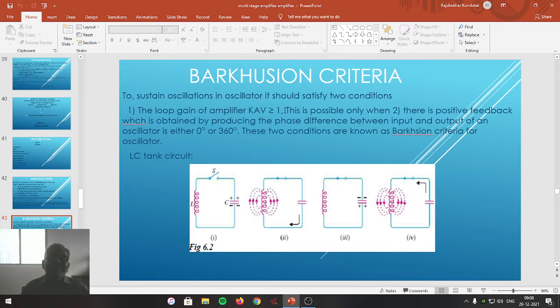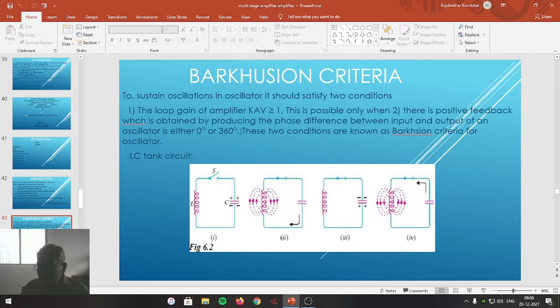Friends, please remember that such types of questions are going to be asked in your objective type questions. The loop gain of amplifier should be greater than or equal to 1. This is possible when it satisfies the second condition. The second condition is that there is a positive feedback, which is obtained when the phase difference between input and output of an oscillator is either 0 degree or 360 degree. Meaning thereby, if the phase difference between input wave and output wave is either 360 degree or 0 degree, then the feedback turns out to be positive.